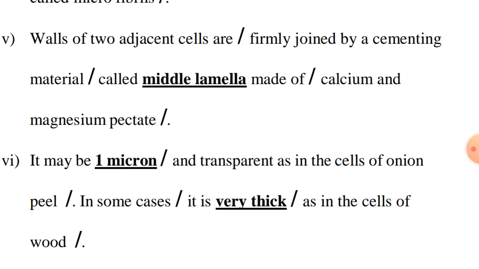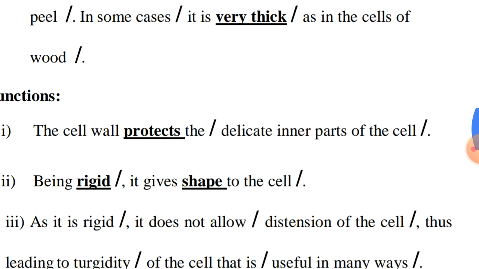So the connection between two cells is made up of middle lamella. So, middle lamella only supports connecting one cell to another cell. The middle lamella is made up of calcium and also magnesium pectate. It may be very thin like onion peel, very thick like wood.